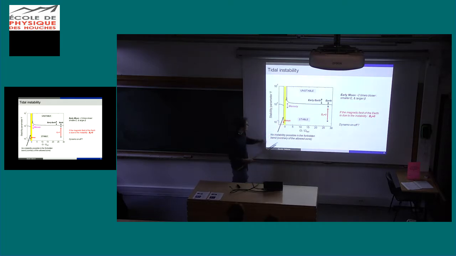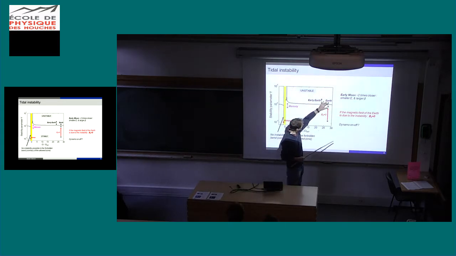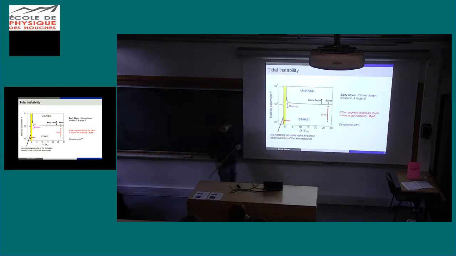Okay. For the other ones, Mercury is in the stable zone. Of course, Mercury does not have any moon, so tides are very small. For the Earth, it's complicated. The current Earth is just at the onset. Maybe it's unstable, maybe it's not, depending on the parameters we choose. For the early Earth, it's a bit better. Now, here, I only consider the viscous damping. But if you add the magnetic field damping, the magnetic diffusion in the equation, then the Earth falls down here. Okay? So what's the truth?